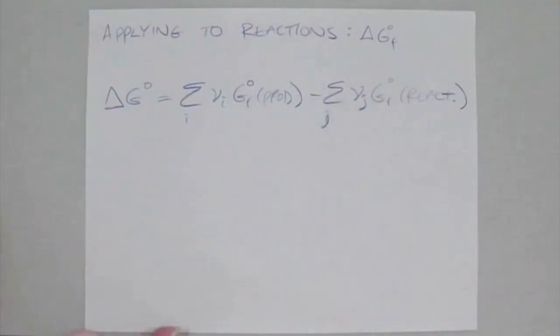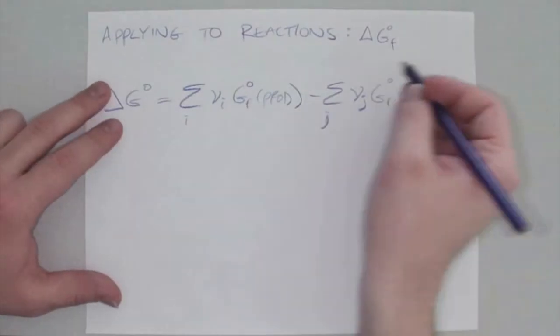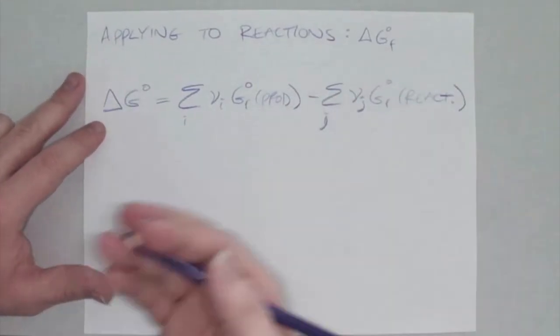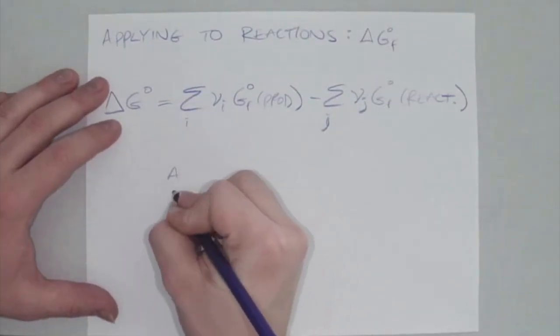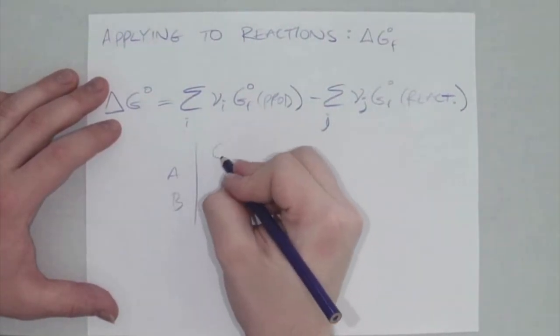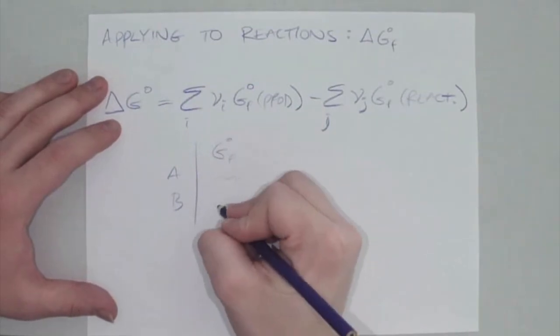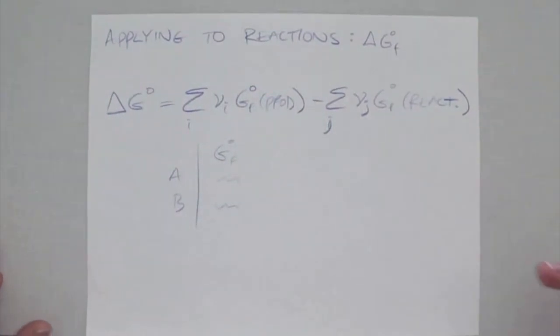So once again, we can have some sort of reaction, and we have all these values at standard 25C, 1 atmosphere, or something like that. And we'll have some compounds and some values for the Gibbs free energy values. And we can use those to figure out what's going to be that delta G naught of the reaction.